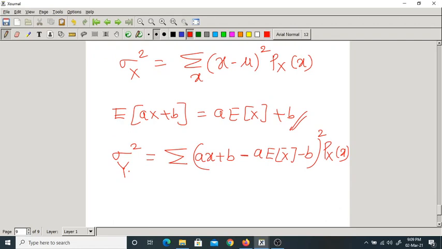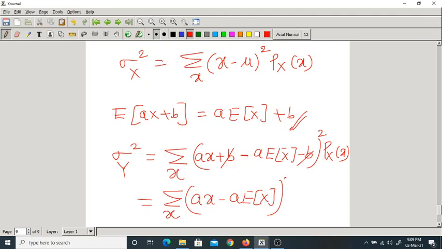You try to understand this very carefully. b cancels out. What do you get? Summation over x, ax minus a into expectation of x whole square into px of x. You got this? Can you explain one more time?